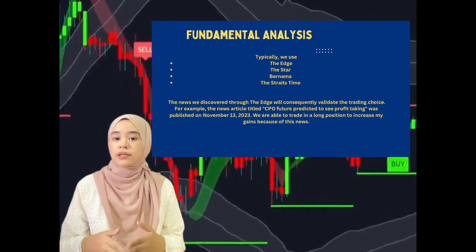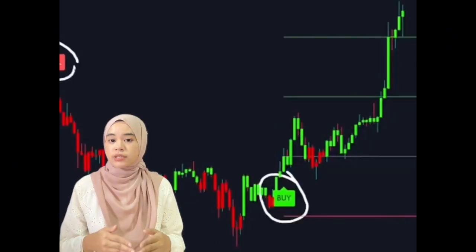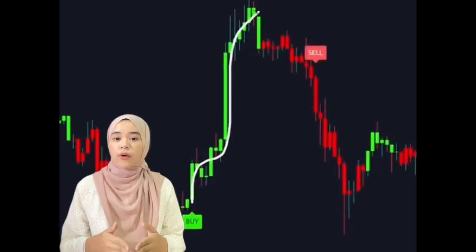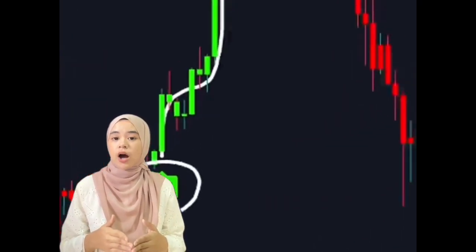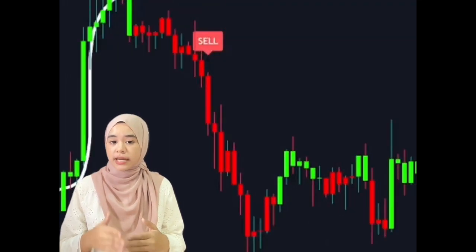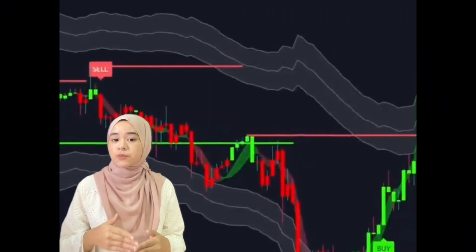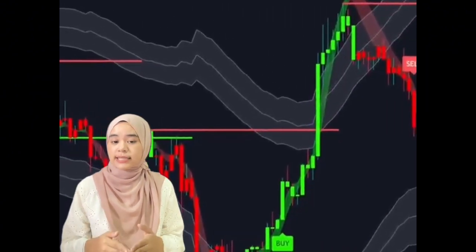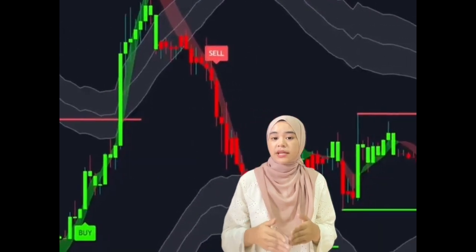For example, the news article titled CPO Future Predicted to See Profit Taking was published on 30 November 2023. We are able to trade in a long position to increase our gains because of the news. We also read a few pieces authored by professionals in futures trading. Since we just started trading futures, reading the insight of experts will improve our expertise and skills, and will subsequently strengthen our trading confidence.